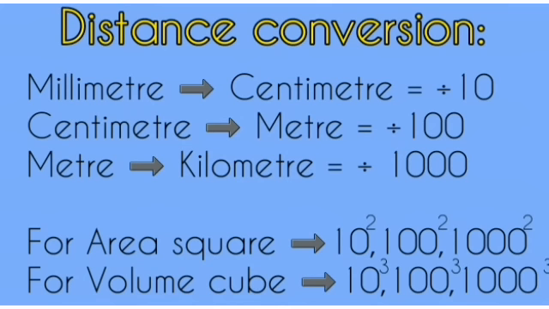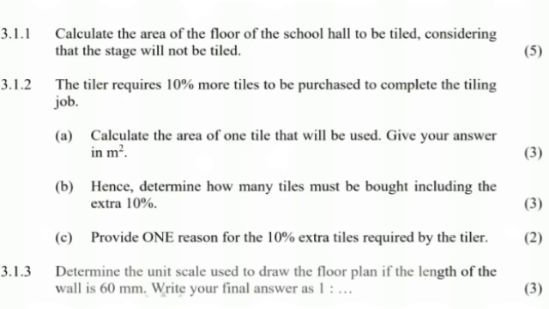Now, when we are dealing with area and volume, because area and volume are squared, you know the units end with square when it's an area. So instead of just dividing by 10, you divide by 10 square. Where you were supposed to use 100, you use 100 square. Where you were supposed to use 1,000, you will use 1,000 square. Similarly, when we go to volume in question 4 and 5, wherever you are supposed to convert from millimeter to centimeter, dividing by 10, you will use 10 cube, 100 cube, and 1,000 cube.